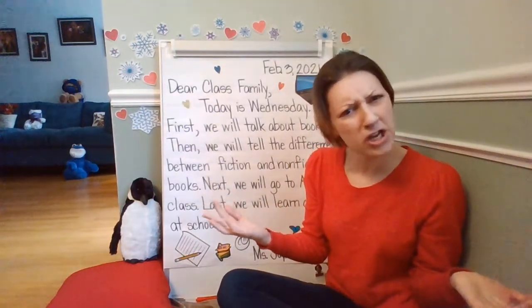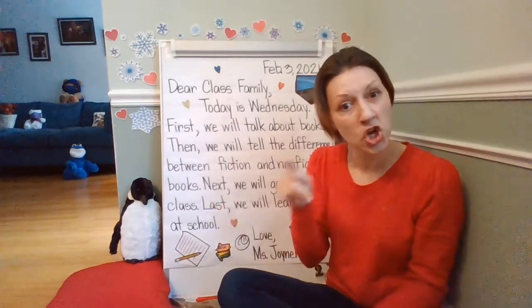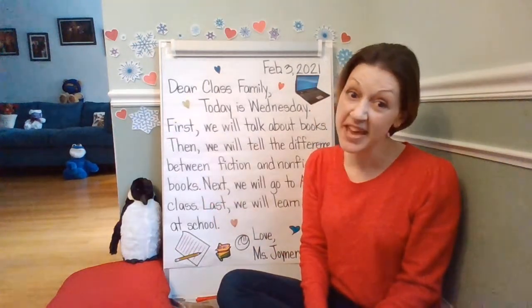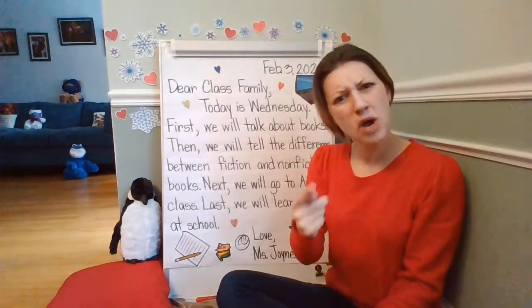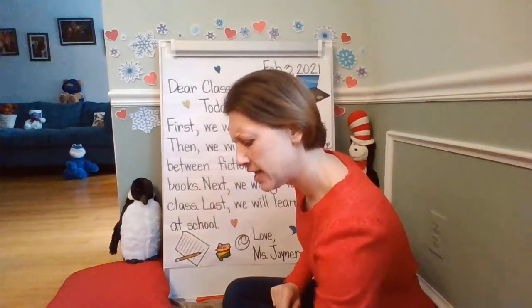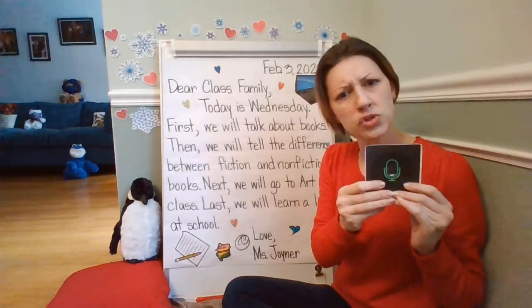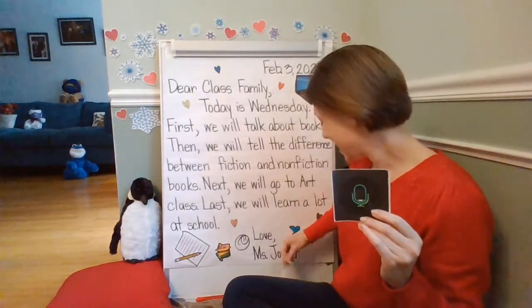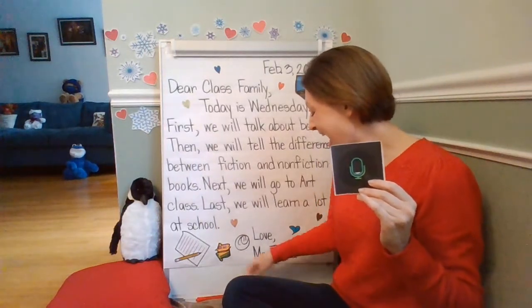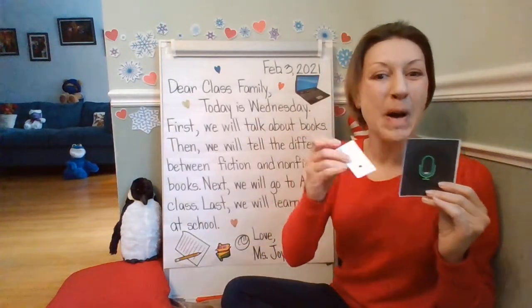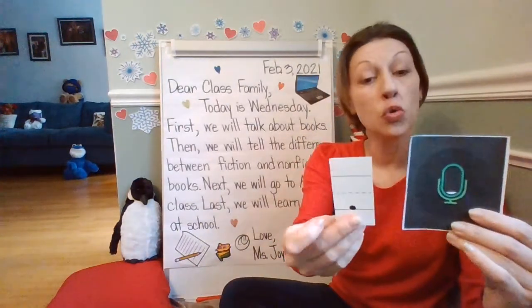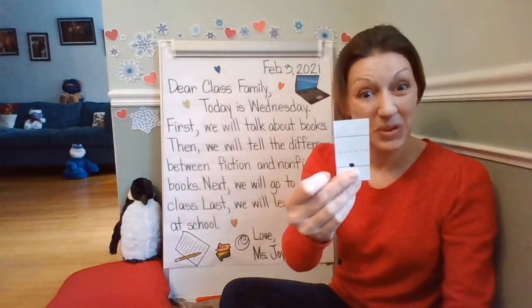What is that punctuation mark called? Do you know? Think about it. And if you know, put your microphone button on and share out. What is it called? It's called a period.